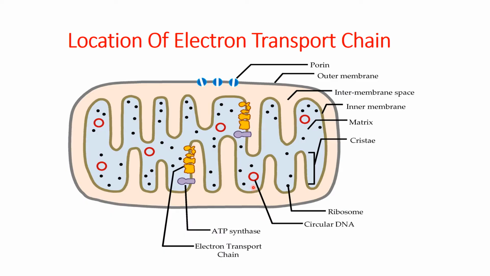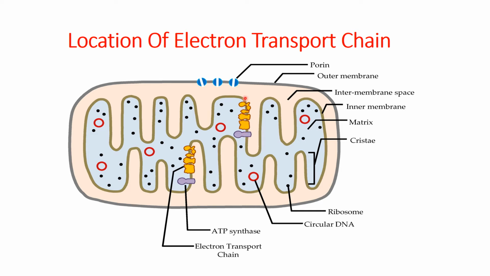Here is the location of the electron transport chain. This is a mitochondria, with an outer membrane and an inner membrane, and the inner folding is known as cristae. All these electron carriers or complexes are arranged here within the cristae. These are different complexes which are embedded in the membrane. Some are embedded and some are attached to these complexes.